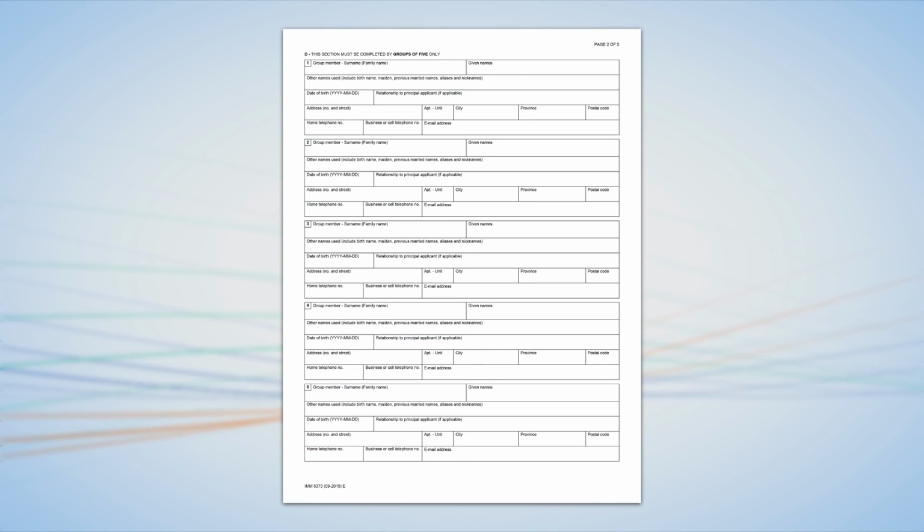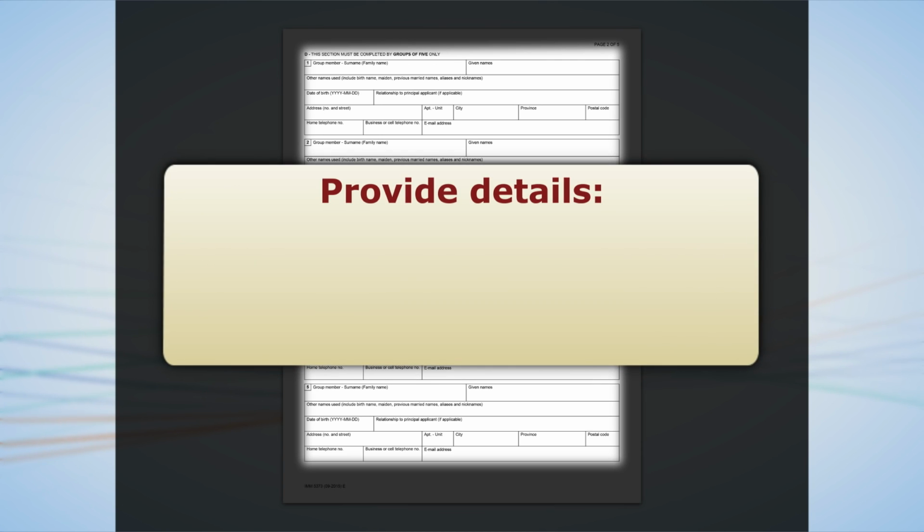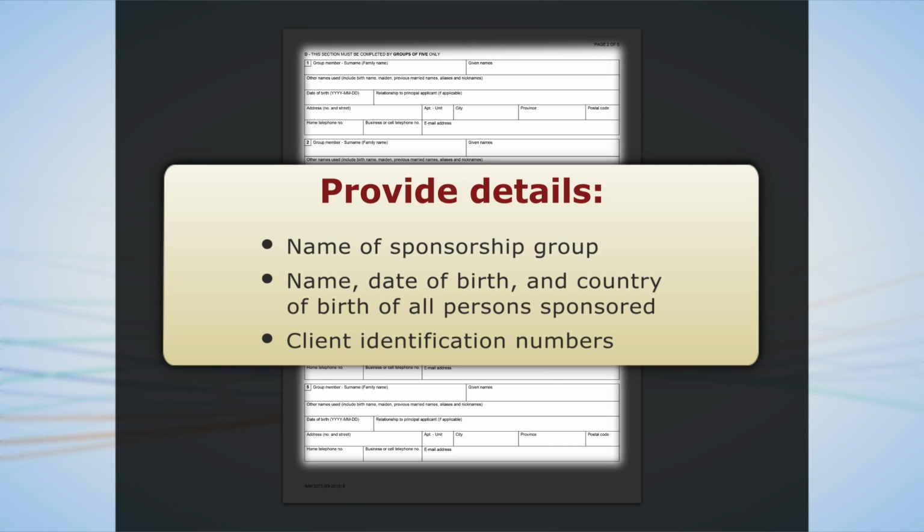Let's move on to Section D, Group Members. In this section, you will list all the group members, starting with the group representative. Provide their personal details. Be sure to include any other name that a member may be known by, including birth name, maiden name, and others. If there are more than 5 people in your group, attach a separate sheet with their full personal details. There is no limit to the number of group members. It is important to answer truthfully and completely. If your application is incomplete, it may be returned to you.